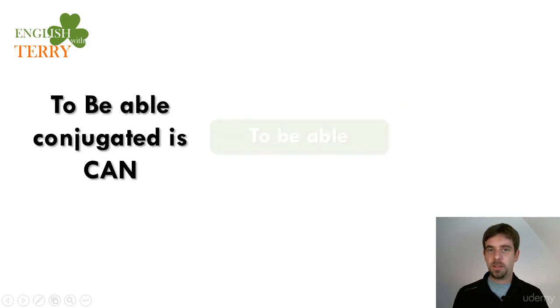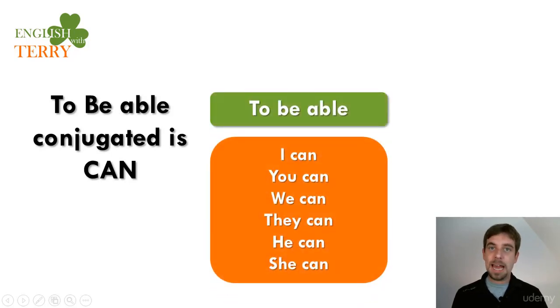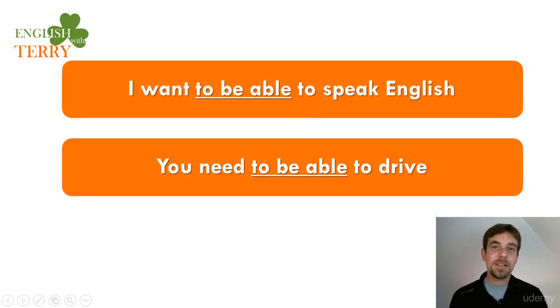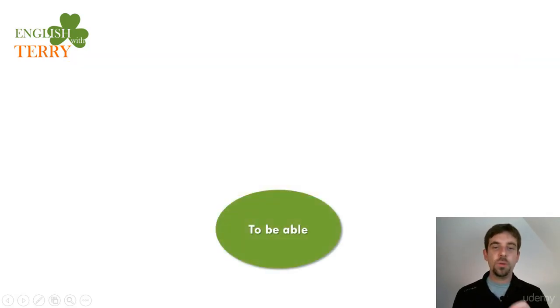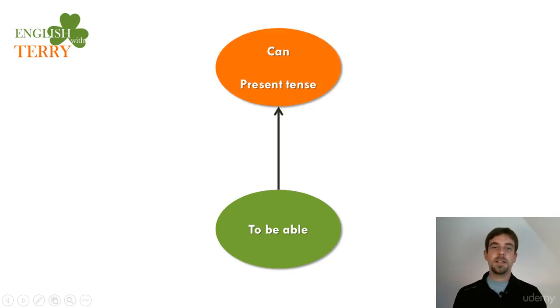So to be able, conjugated, is can. Now, if you look at he and she, you will see there is no S. There's no he cans or she cans, but he can, she can. This is the weird part. In a sentence, we say I want to be able to speak English, or you need to be able to drive. We cannot put to can in a sentence; it's to be able. This is the difference. So if to be able is our infinitive, in the present tense we have can.